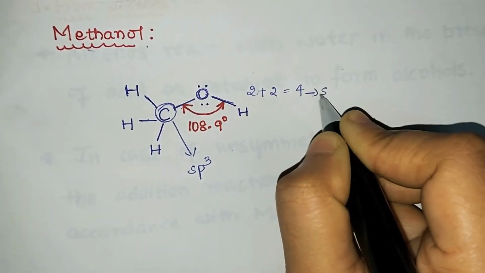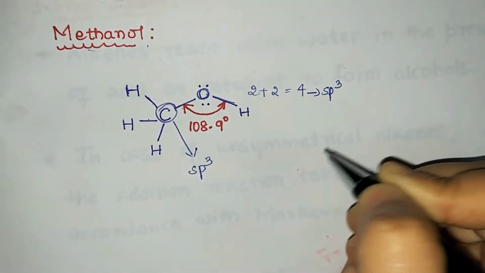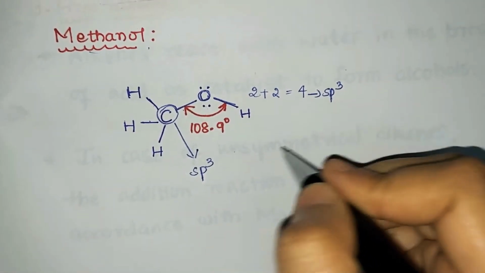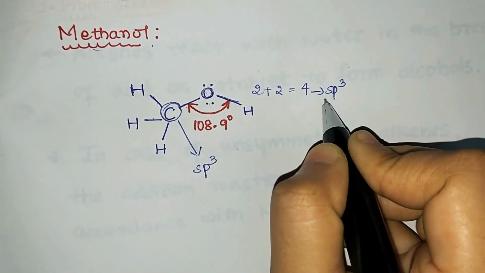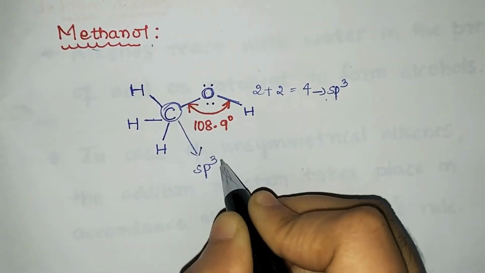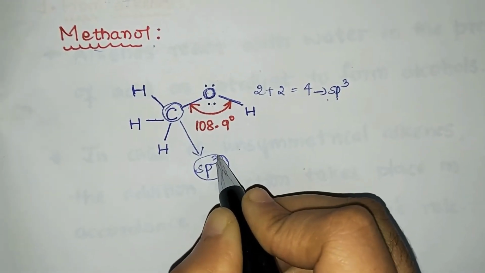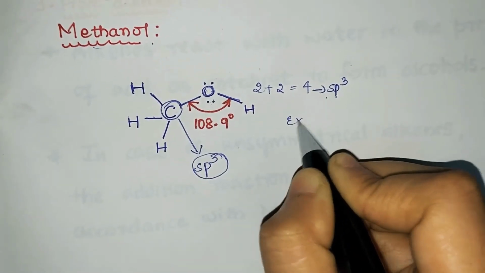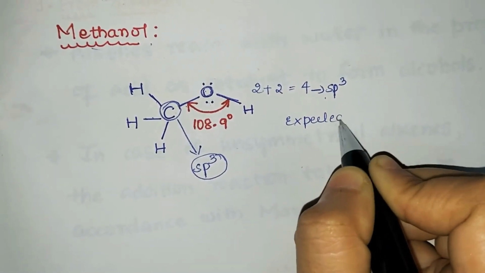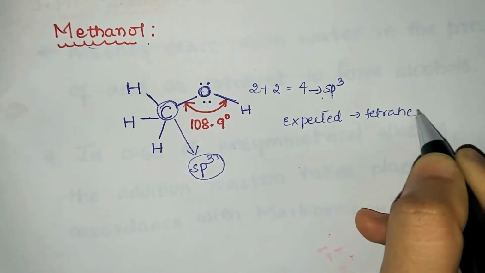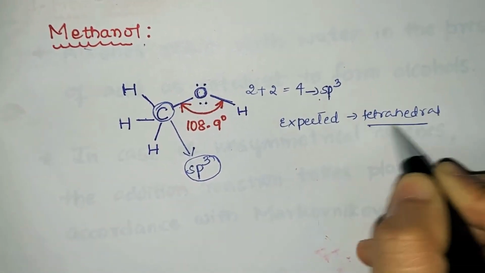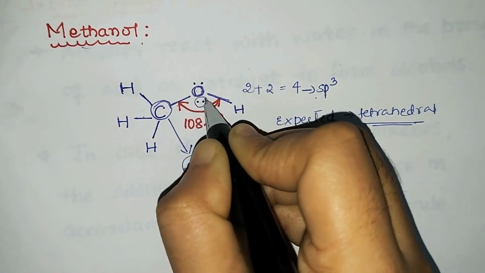So how is the bond formed between oxygen and carbon? The sp3 hybridized orbitals of carbon overlap with the sp3 hybridized orbitals of oxygen. Thus the expected shape in this case is tetrahedral, but due to the lone pairs of electrons, it does not have a tetrahedral shape.